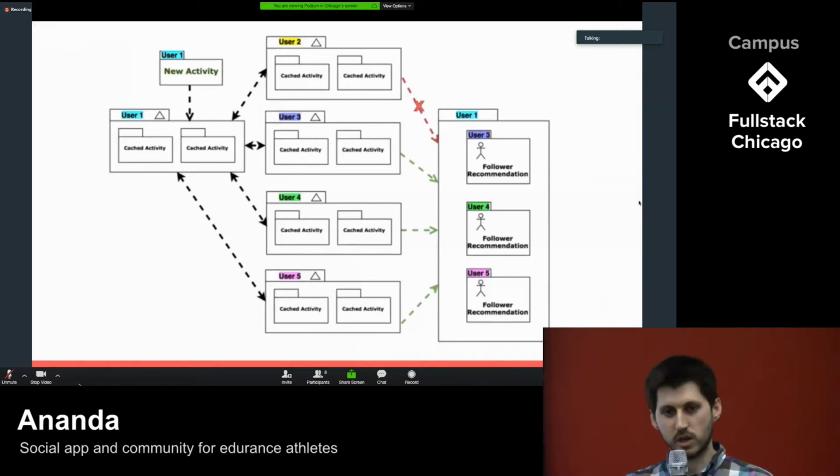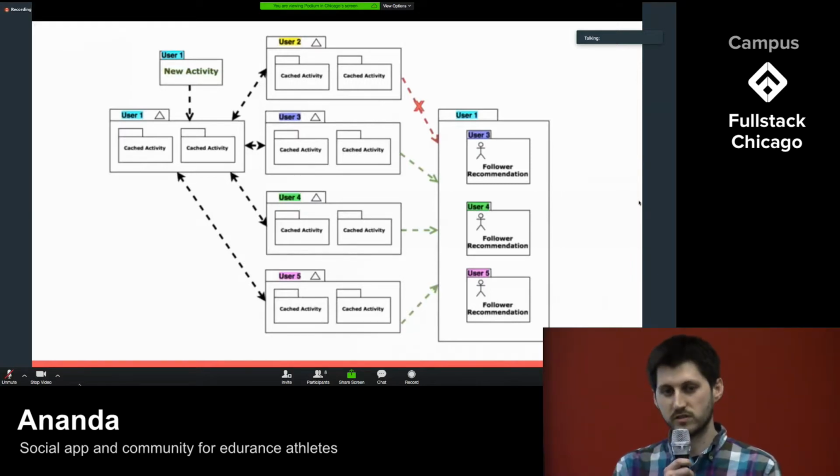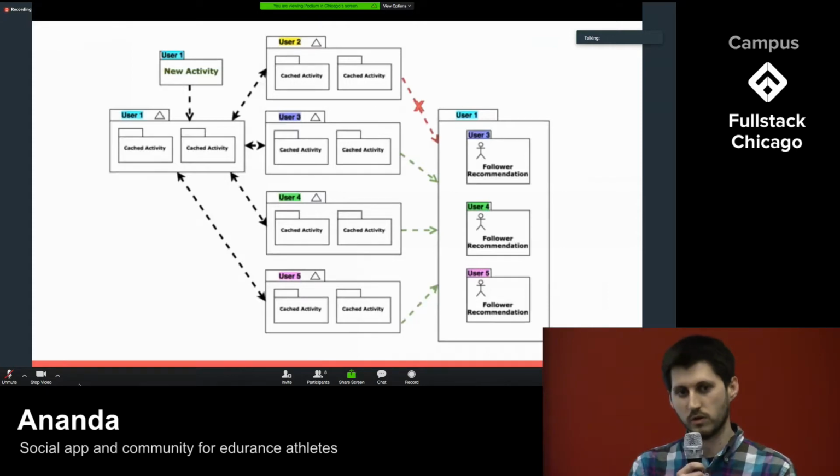Determining recommendations is a complex task. The difficulty that we face is the vast amount of data that we have to work with. Each individual run is comprised of thousands of GPS points and other metadata. Each user can have thousands of runs, and our site may have thousands of users. In order to determine if 2 users should be recommended as followers, we have to sort through this data quickly to prevent our site from crawling to a halt.